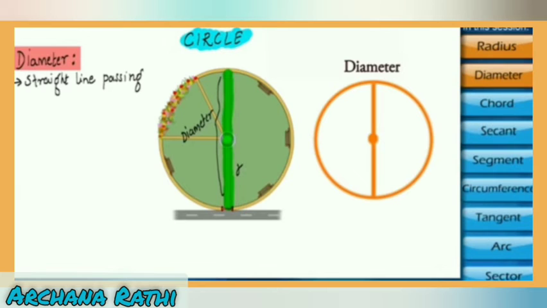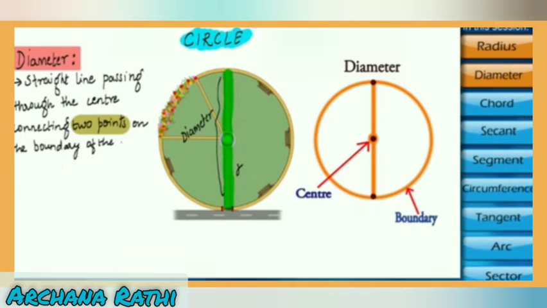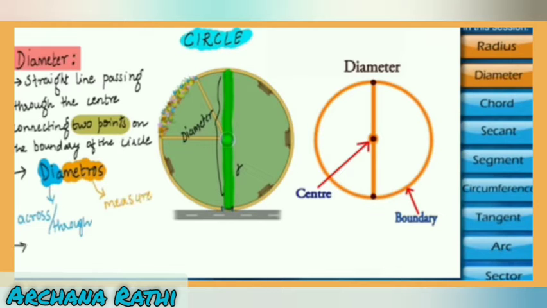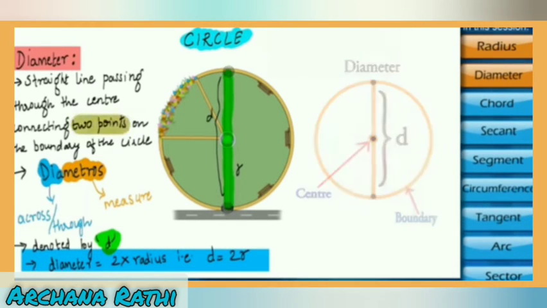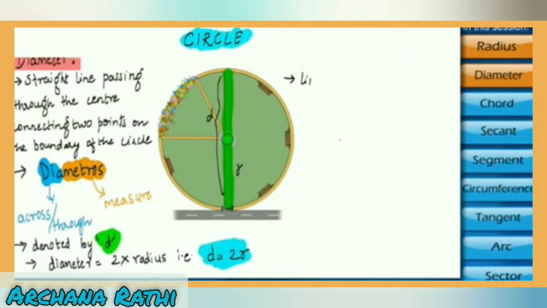Diameter is the straight line passing through the center connecting 2 points on the boundary of the circle. The word diameter is taken from dia, meaning across, and meter, meaning measure. Now you can observe that diameter is denoted by d, and diameter is equal to twice the radius. Therefore d is equal to 2r.